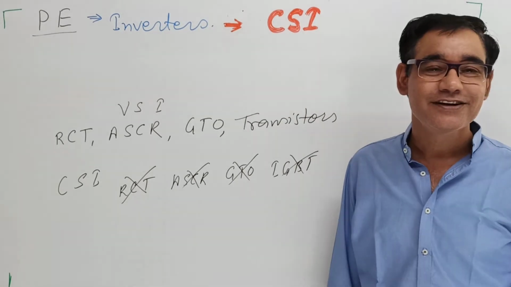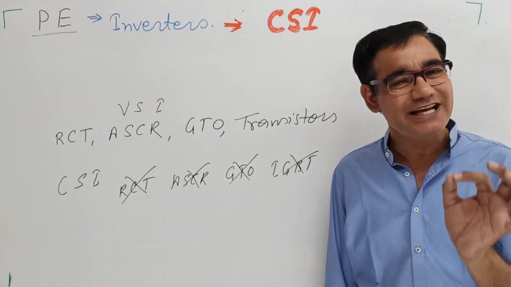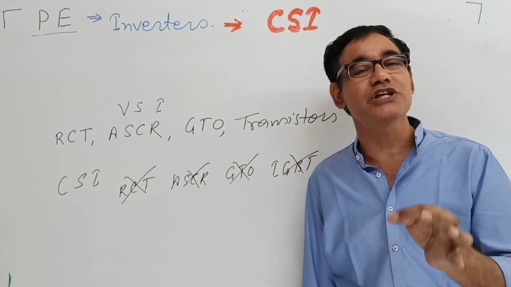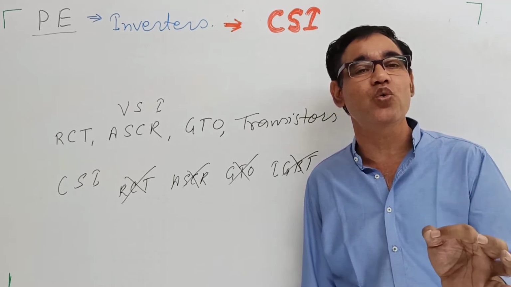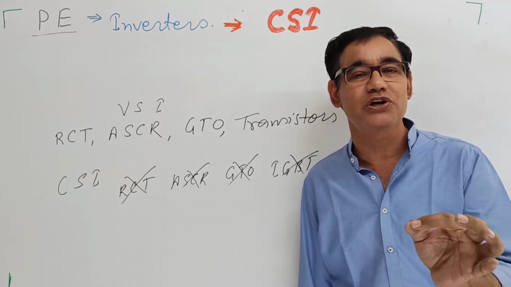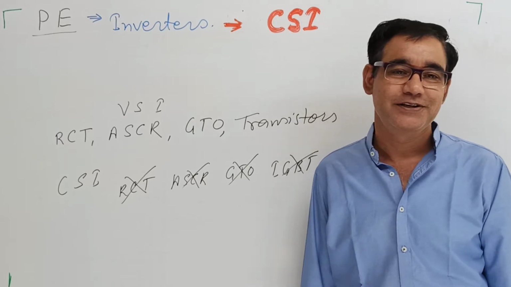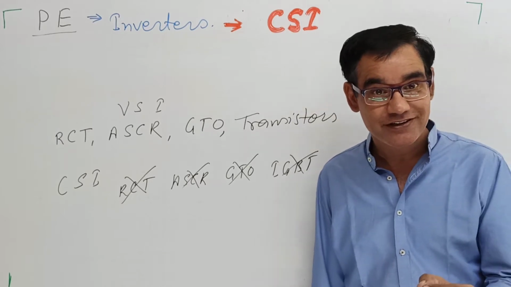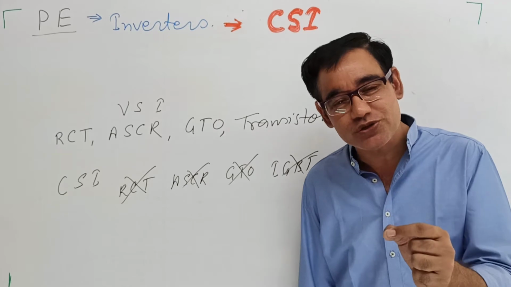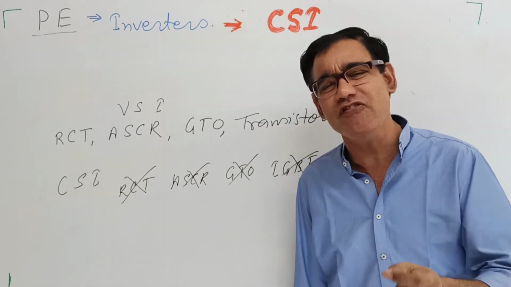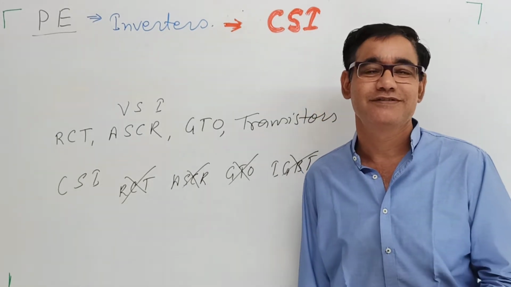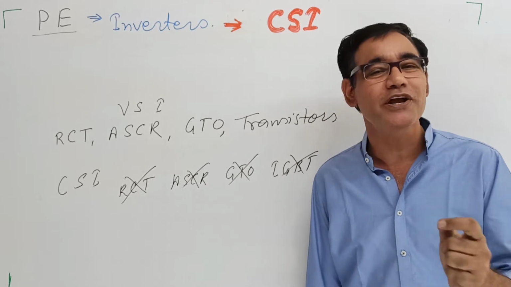Why? Because the voltage source inverters do not require any reverse voltage blocking capability. But current source inverters definitely must have the voltage blocking capability.